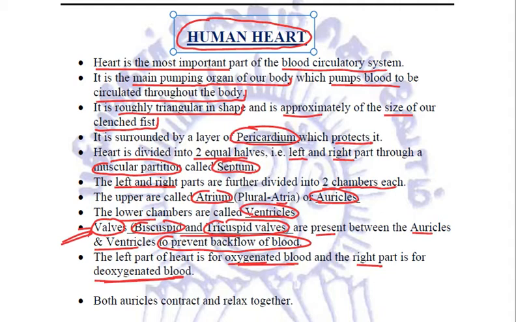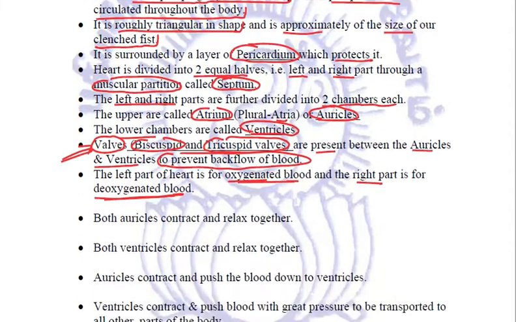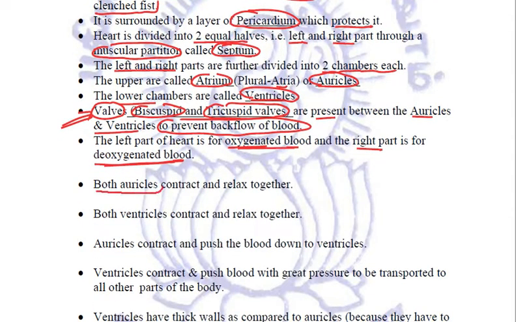Now, when the pumping in the heart takes place, both the auricles, that is upper two parts, always contract and relax together, and both the ventricles, that is the lower two chambers, contract and relax together, and auricles and ventricles do it alternatively.